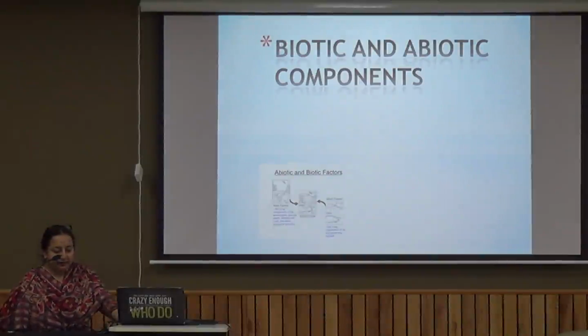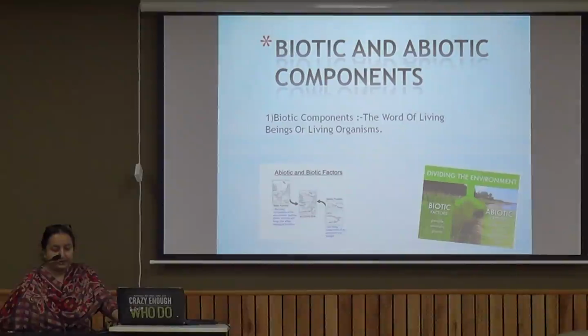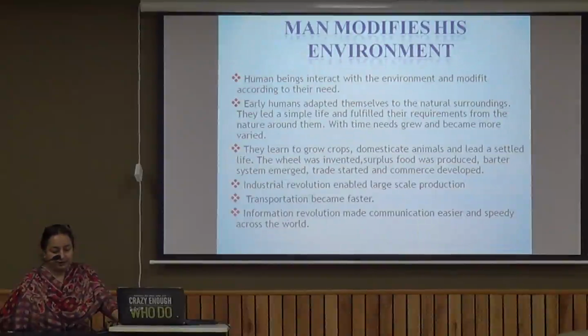Biotic and abiotic factors: all the living things are under the biotic, and all the non-living things are under abiotic. Biotic is the world of living organisms, and abiotic is the world of non-living things. Now we have been modifying the environment since we have come onto this earth. Now, what is the need for modifying?